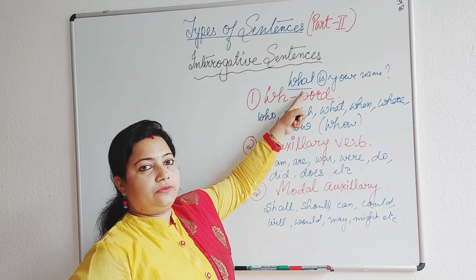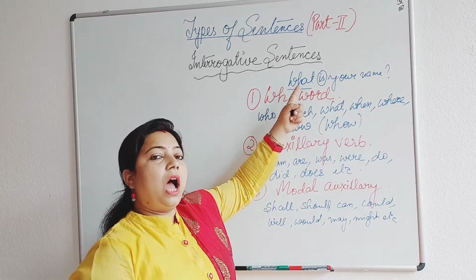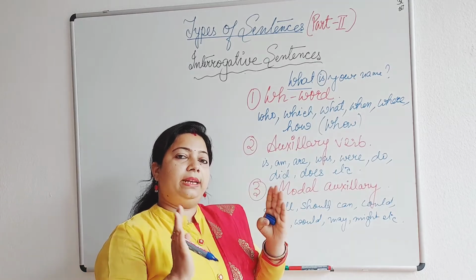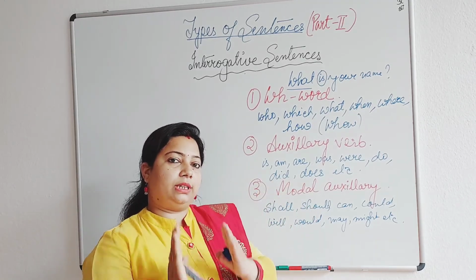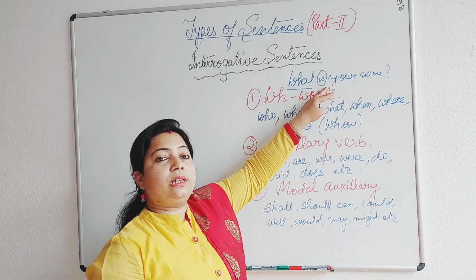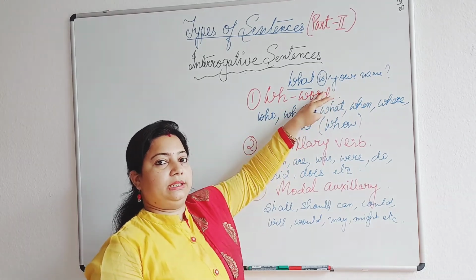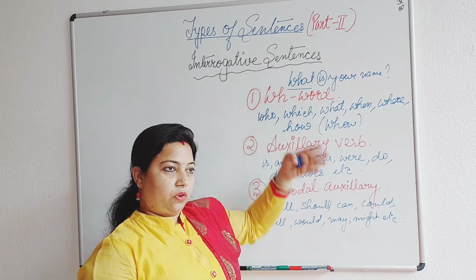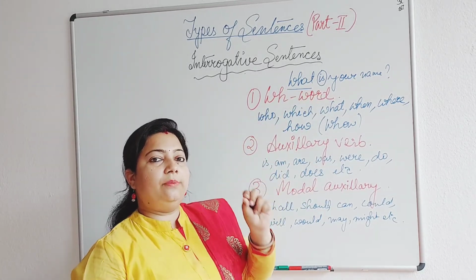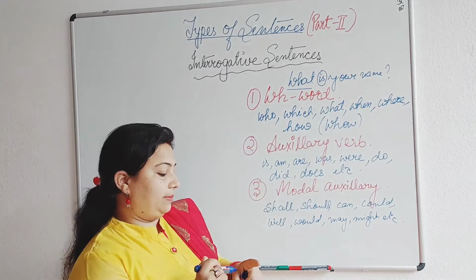What is not a verb. Where is not a verb. How is not a verb. But as I have told you, to frame an interrogative sentence, the verb should come before the subject. So here we need to use a verb before the subject. Whichever question you have gone through, you will find that there is a verb which is used before the subject.